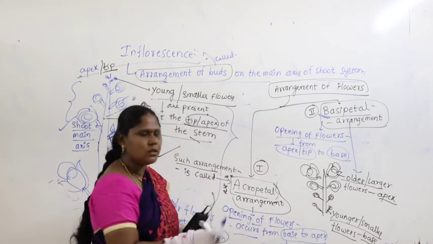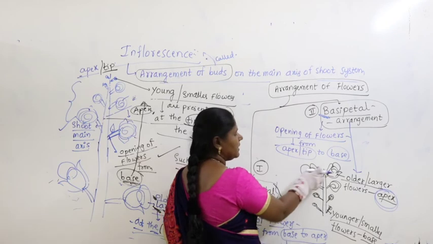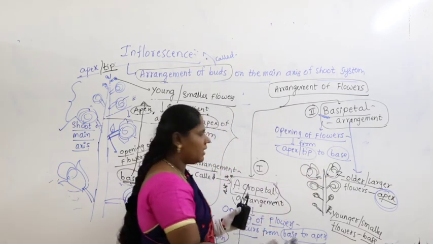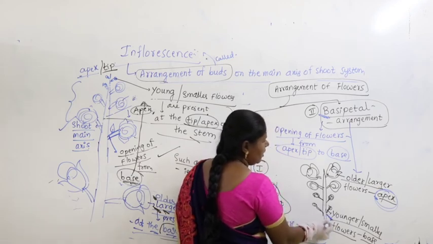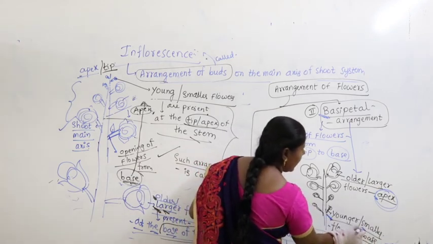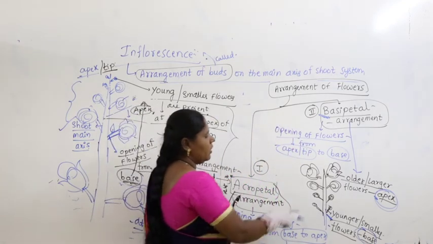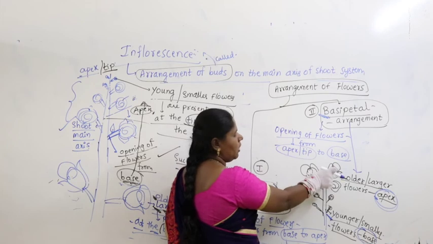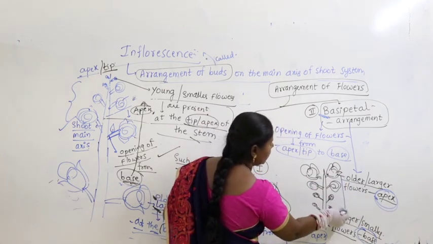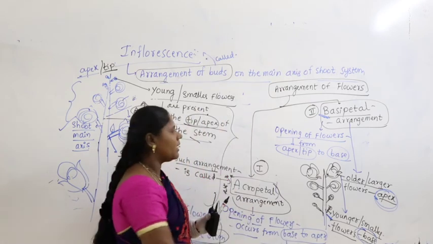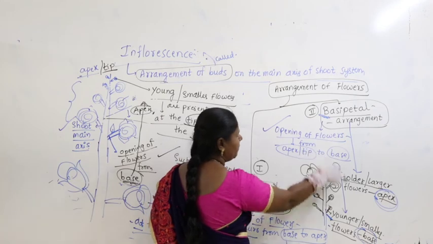The older flowers are present at the apex, and the younger flowers are present at the base. Which flowers will open first? The older ones at the apex open first, then slowly the younger ones will open. That means opening of the flowers is from apex or tip to base.